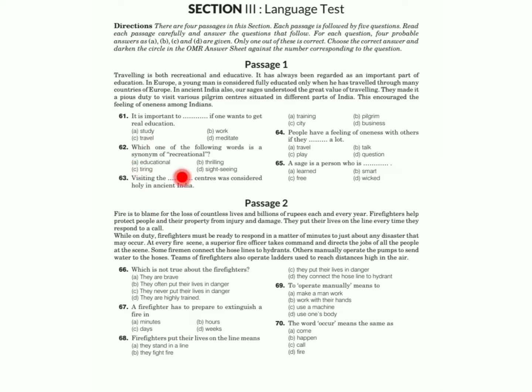Then second, which one of the following words is a synonym of recreation? Recreation, that means entertainment, or something giving a spontaneous feeling, that is entertainment in simple language. Okay, here question 62's answer is B. Now 63rd, visiting the dash dash dash centers was considered holy in ancient India. Which center? Pilgrim center. Here, pious duty to visit pilgrim centers situated in different parts. It was made a pious duty in ancient India. कौन सी पिलग्रिम? मतलब जो भी एंशियंट धार्मिक स्थल होते हैं उनको विजिट करना.